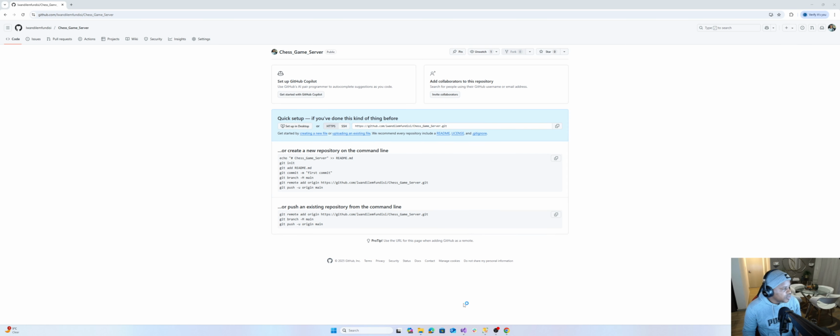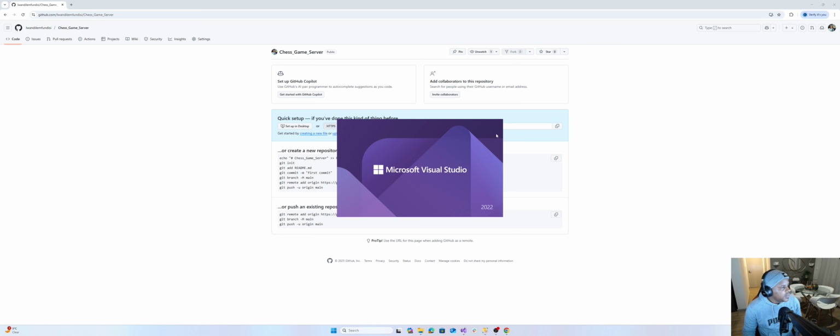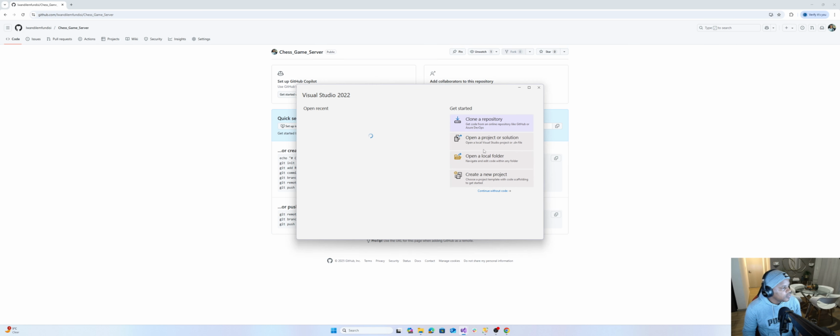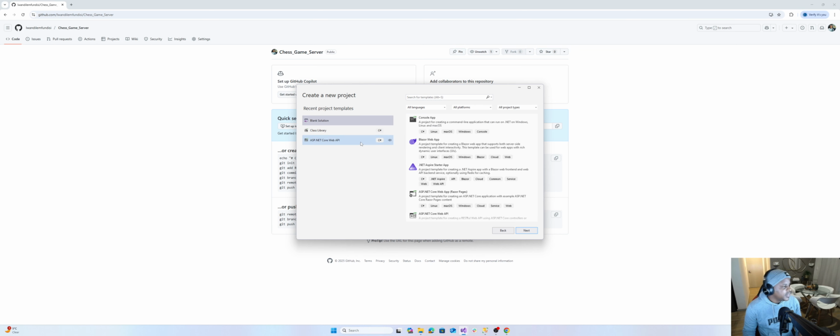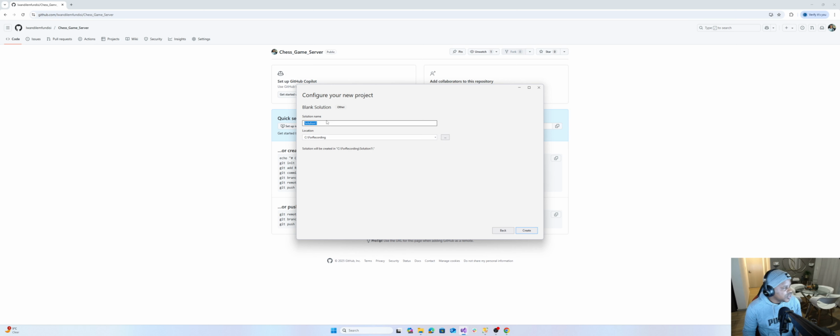And over here, I want to create a new project. So open Visual Studio and then say create a new project. Take your time, Visual Studio. And then we want to build a blank solution. And the blank solution, let's just name it Chess Game Server, right? Chess Game Server. And then I want to store it in a folder which I called for recording, because it's solely for when I'm recording videos like this.